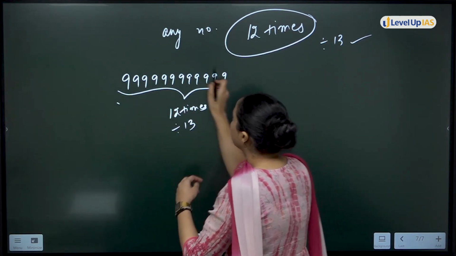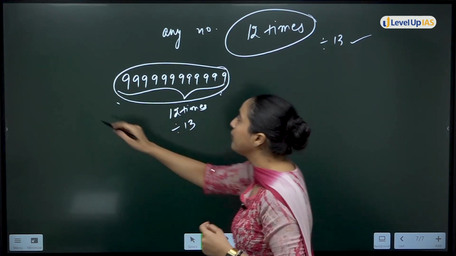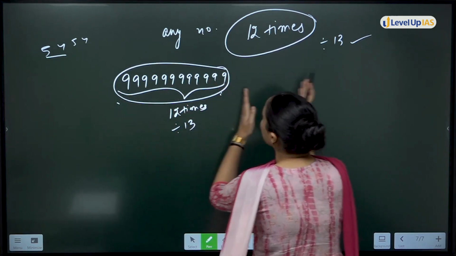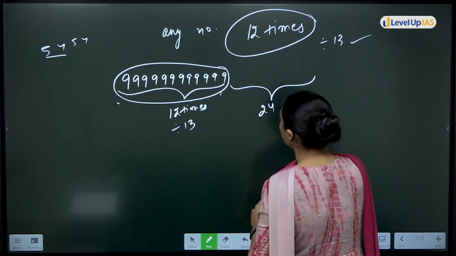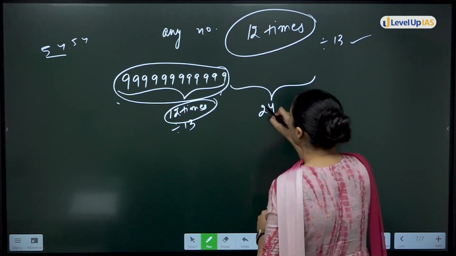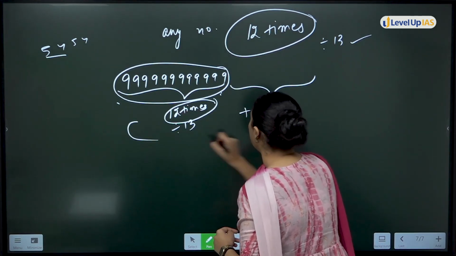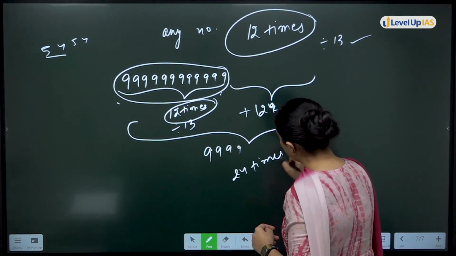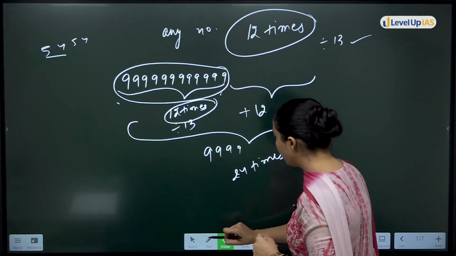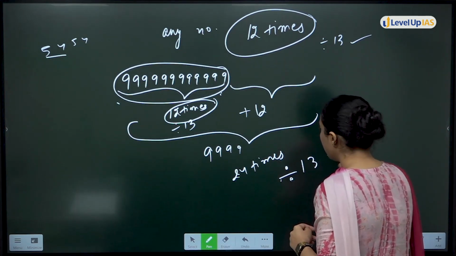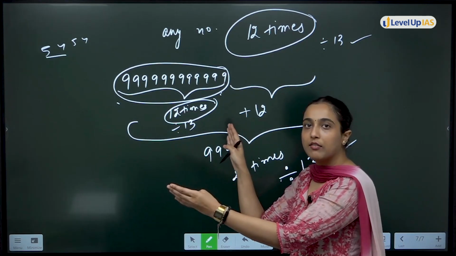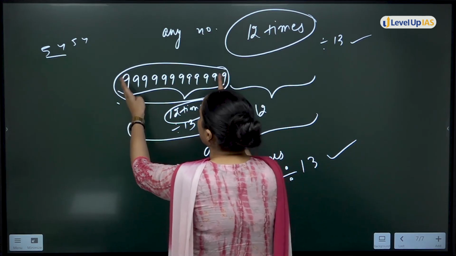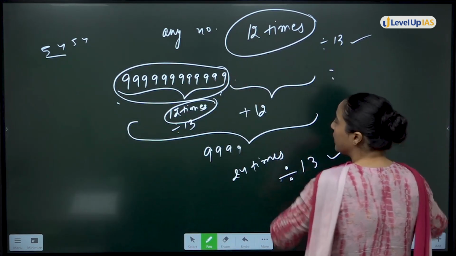If I consider this number again, like 54 was written again as 5454, consider this as one number. Now I write it again, then 9999, it becomes 24 times, 12 plus 12, total 24 times 9. This will also be divisible by 13. When the 12 times 9s number is divisible, just like 54 was divisible so 5454 is divisible, similarly this number is divisible, right, this number written n number of times will also be divisible.